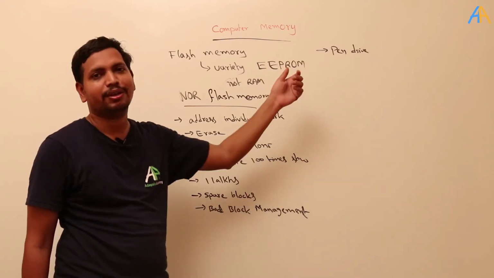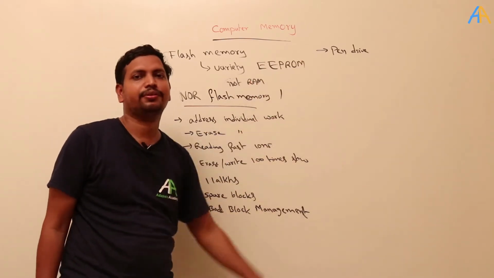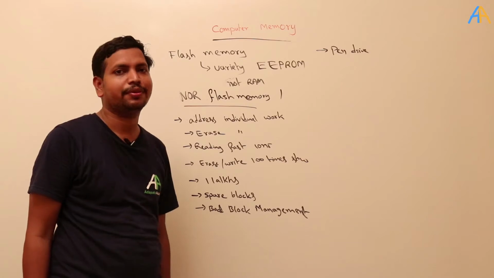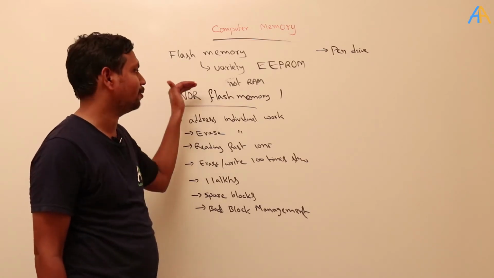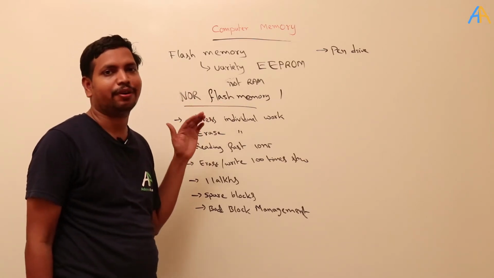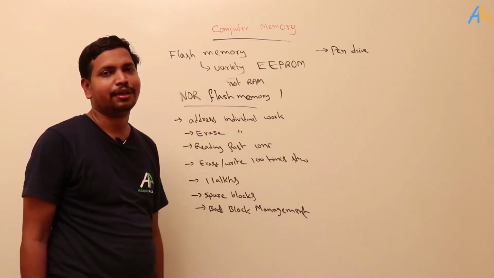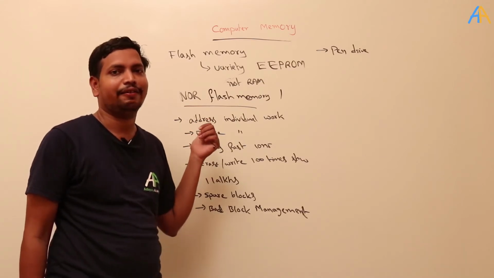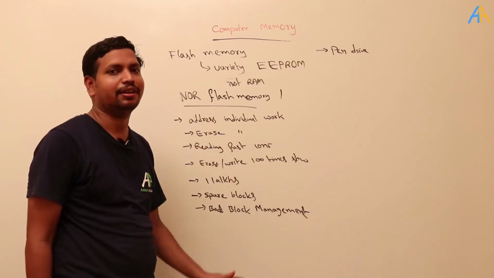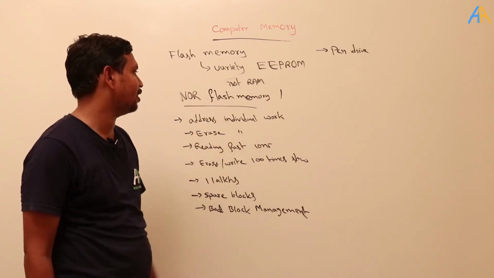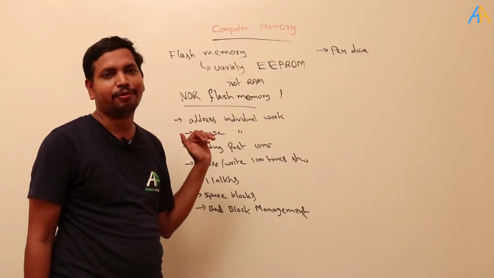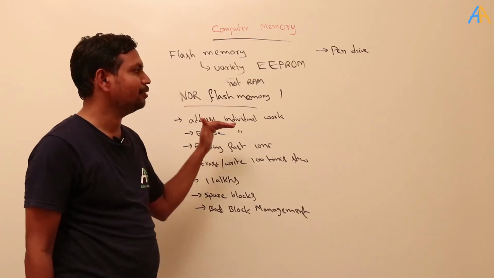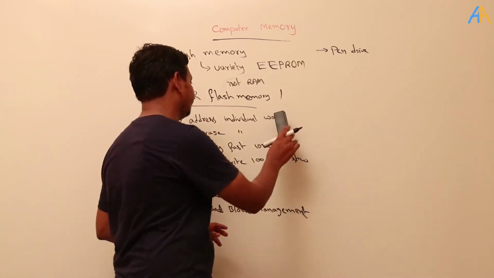It is widely popular because it's used in mobile phones. There are two types of flash memories. One is NOR flash memory, made up of NOR gates, and the other is NAND flash memory. NOR is the earlier invention, NAND is the latest invention, and it is most widely used. We will first study the NOR flash memory. So in NOR flash memory, we can address individual words.